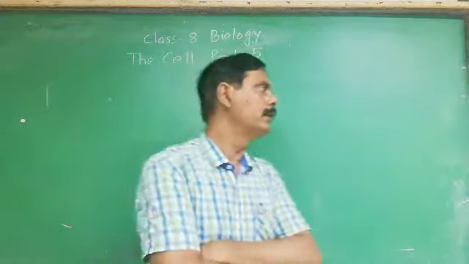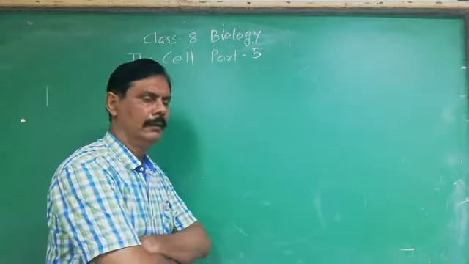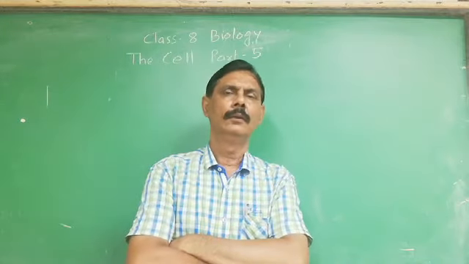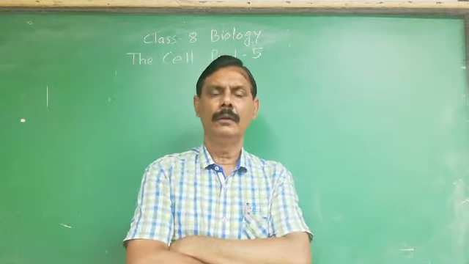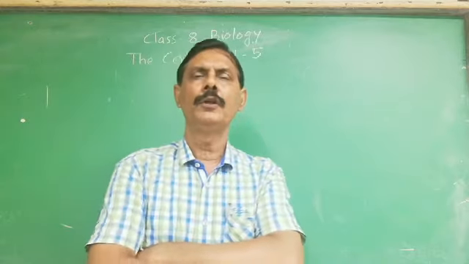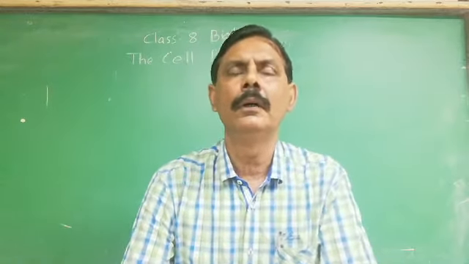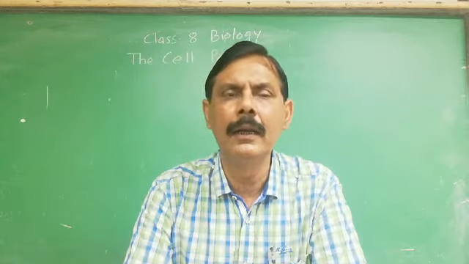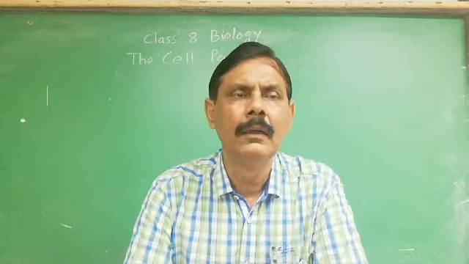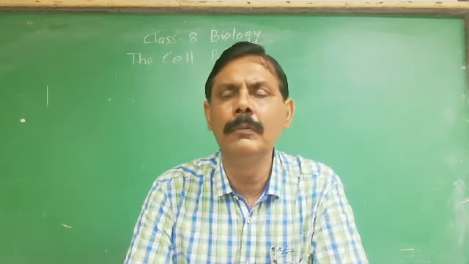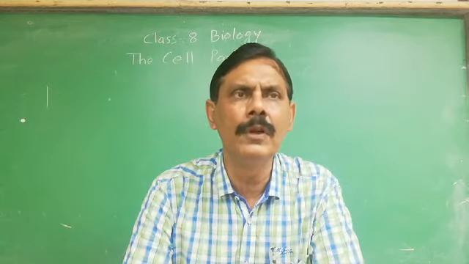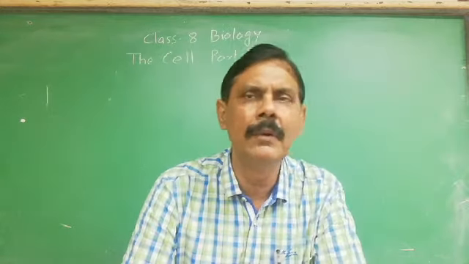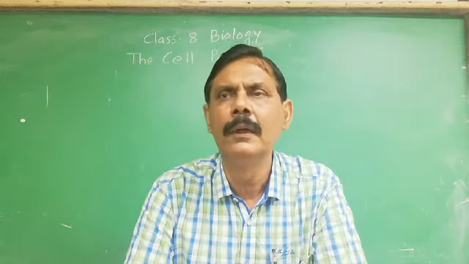In continuation to the chapter, the cell, we have already gone through the fourth part, where some practical approach to observe the cells of plant cell as well as the animal cell. I have discussed over there how to prepare the temporary mount and how to observe a few of the contents of the cell under the low magnification and the high magnification of the microscope.